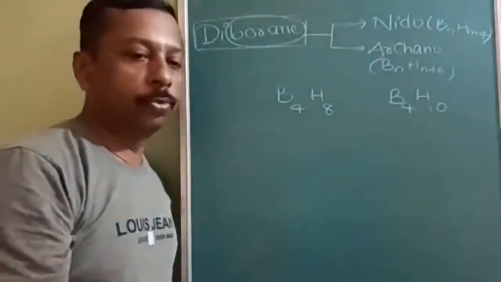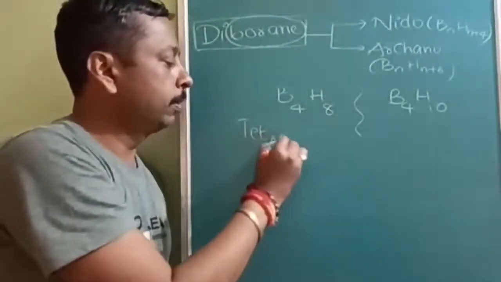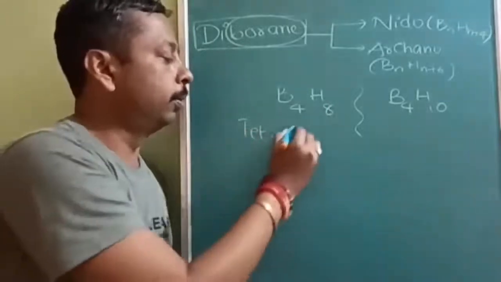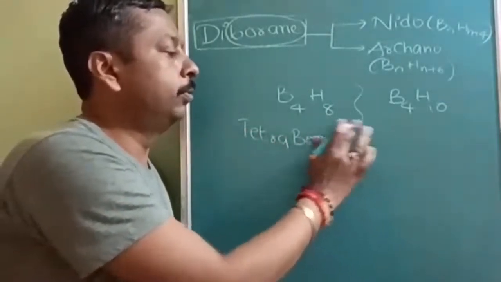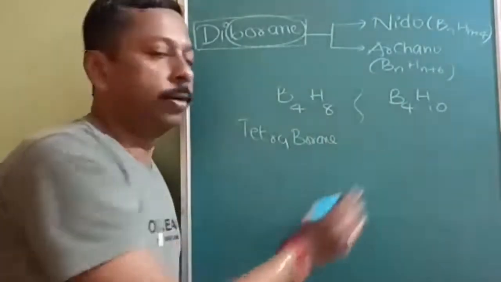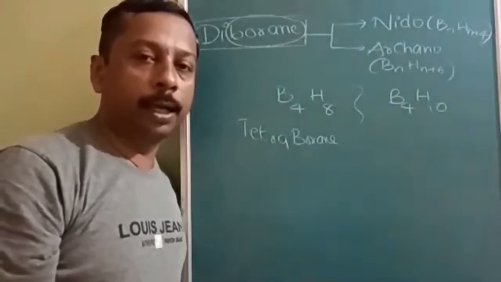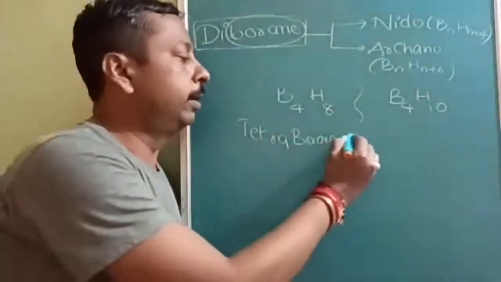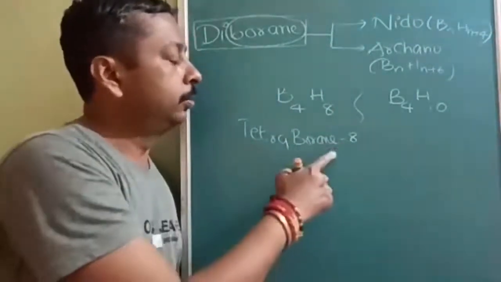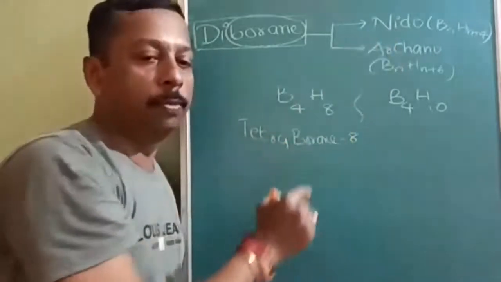To name this, it will be tetra. Tetra means 4 boron. So, tetraborane. After that, like in hydrocarbons we call them alkane, alkene, alkyne, likewise there will be tetraborane 8. If it is 4 plus 4, that means it is a nidoborane.